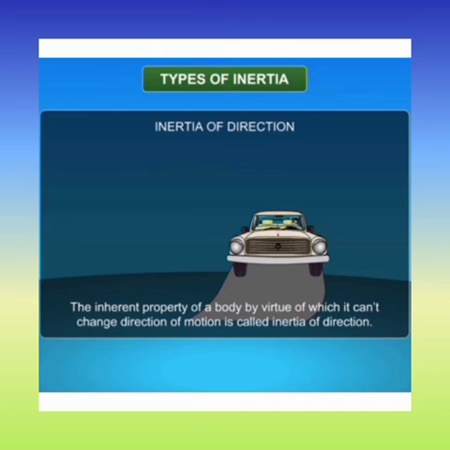For example, when a bus or a car takes a sharp turn, a person sitting in it experiences a force acting away from the center of the curved path due to his tendency to move in the original direction. So he has to hold on to a support to prevent himself from being thrown away from the turning bus.